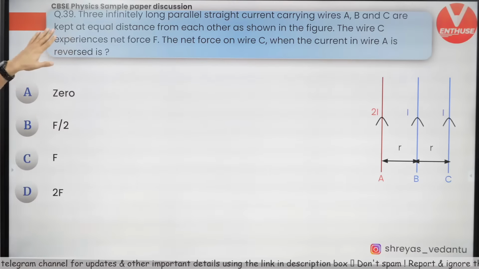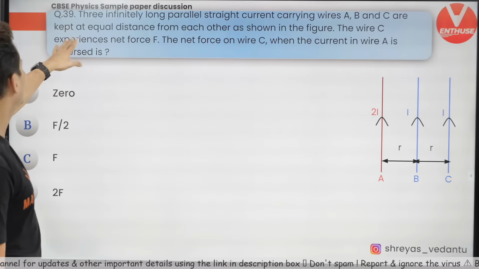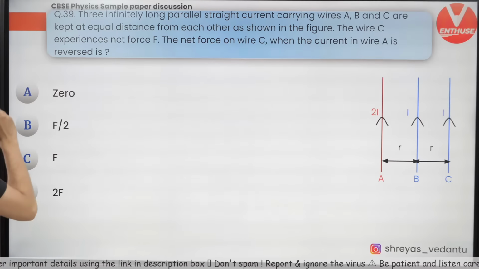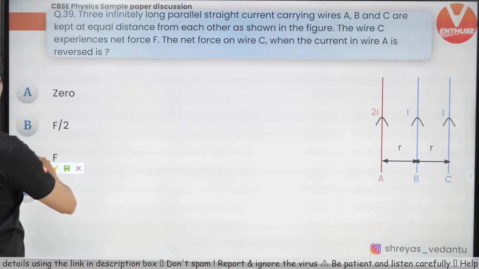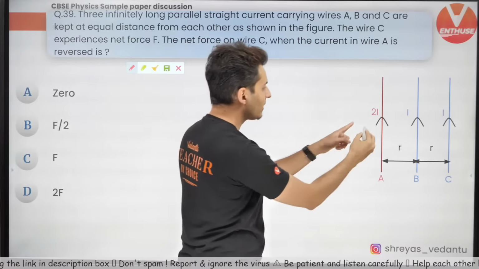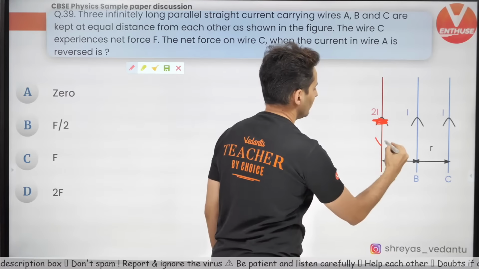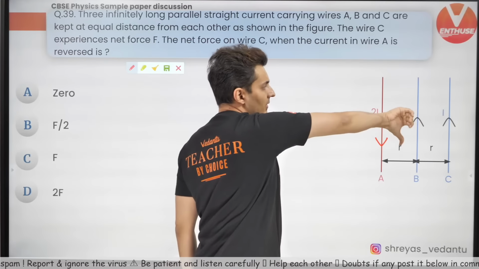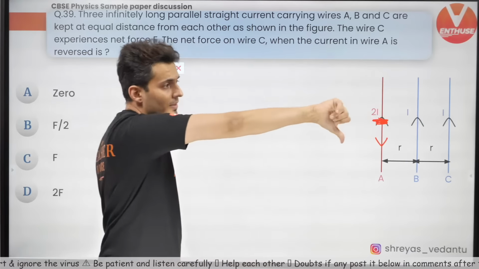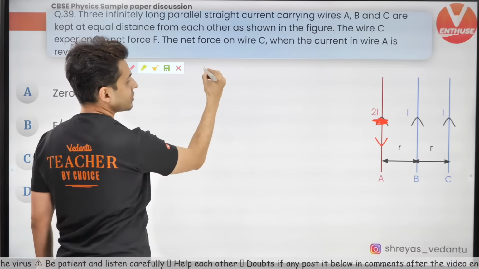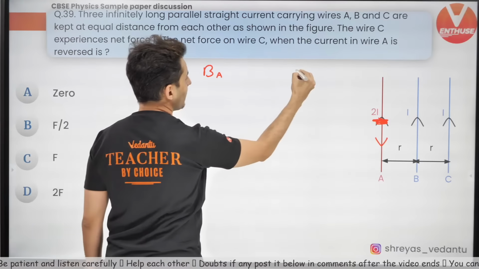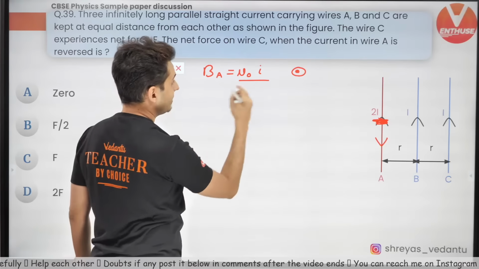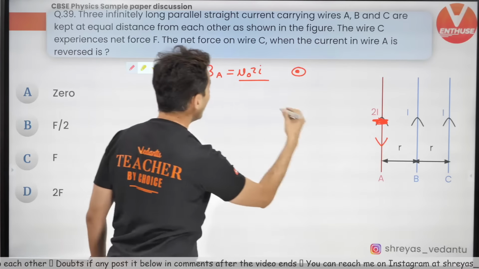Three infinitely long parallel wires are there, at equal distances, and wire C experiences a net force. Now, what is the net force on wire C when the current in wire A is reversed? If you reverse this current, hold your thumb down, curl your fingers, the field will be towards you at point C. So the magnetic field due to A will be towards you, and it will be mu naught I, but it is 2I divided by 2R.